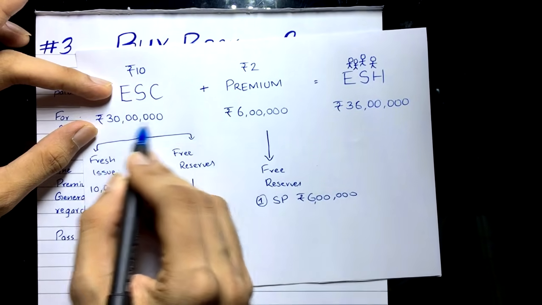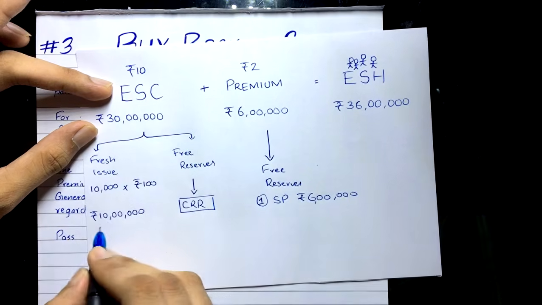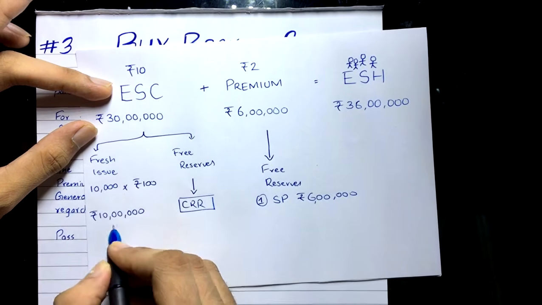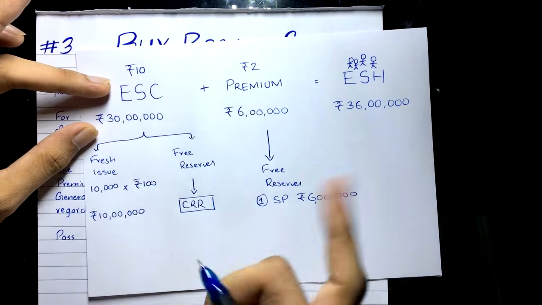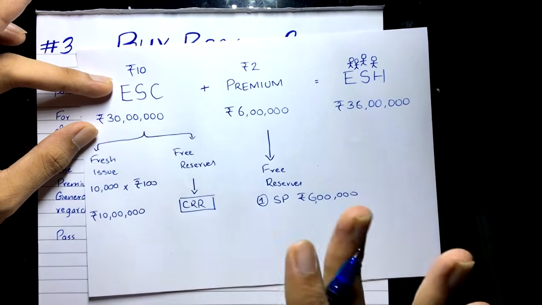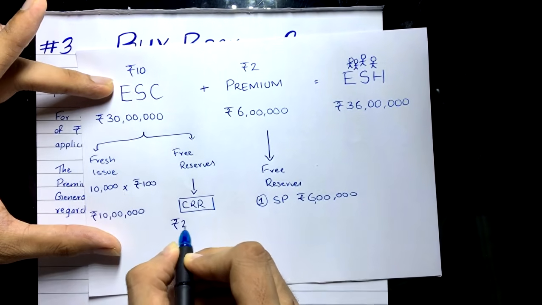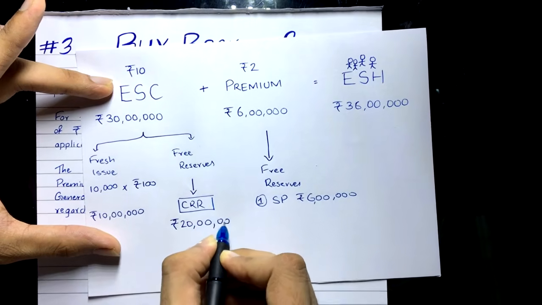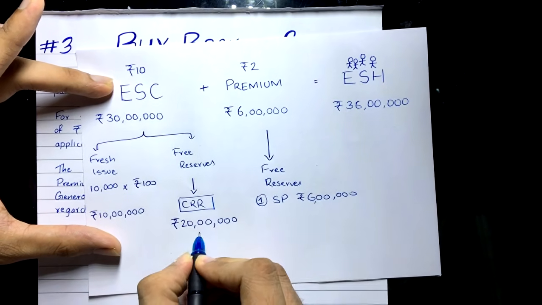Yeah, 30 lakh capital needs to be replaced. Yes, but 10 lakh is replaced through the fresh issue, and the remaining 20 lakh has to be replaced by CRR. Simple as that. So you need 20 lakh in CRR. How much? 20 lakh in CRR. Now how will this come?